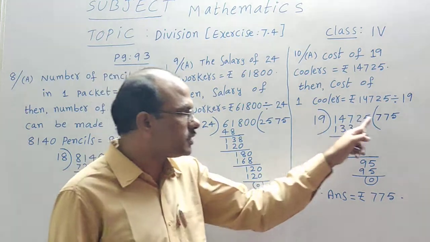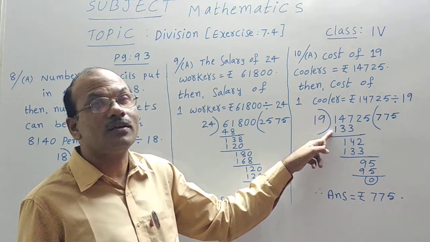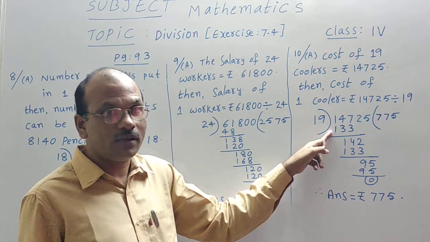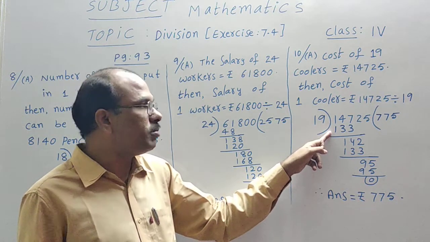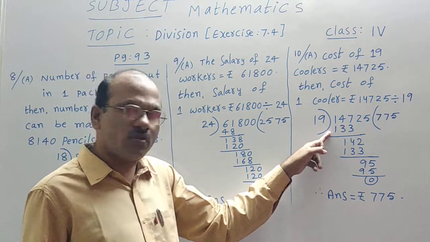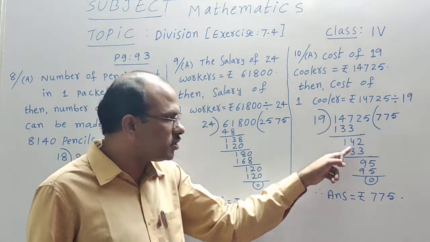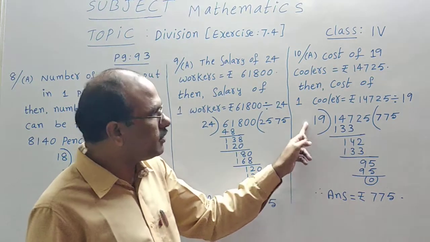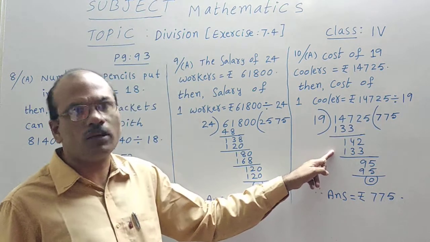So 19 sevens are 133. 19 8s is a bigger value, that is 152, and 147 only is there for us. 7 minus 3, 4. 4 minus 3, 1, and 2 dropped. Again 19 sevens, 133 only possible.